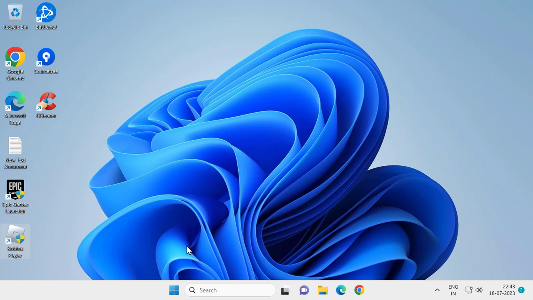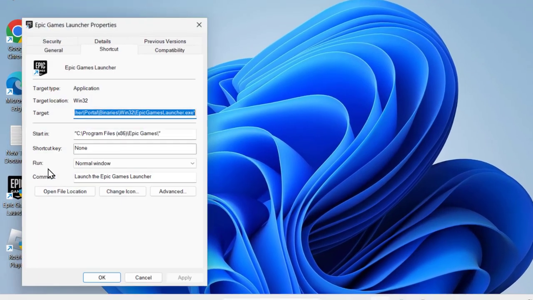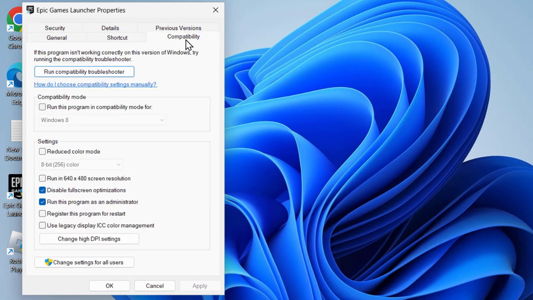We just need to do the same thing for the Epic Games Launcher. Right click on the Epic Games Launcher and select properties, select the compatibility tab and check mark run this program as an administrator. Check mark it and select apply and OK, guys.